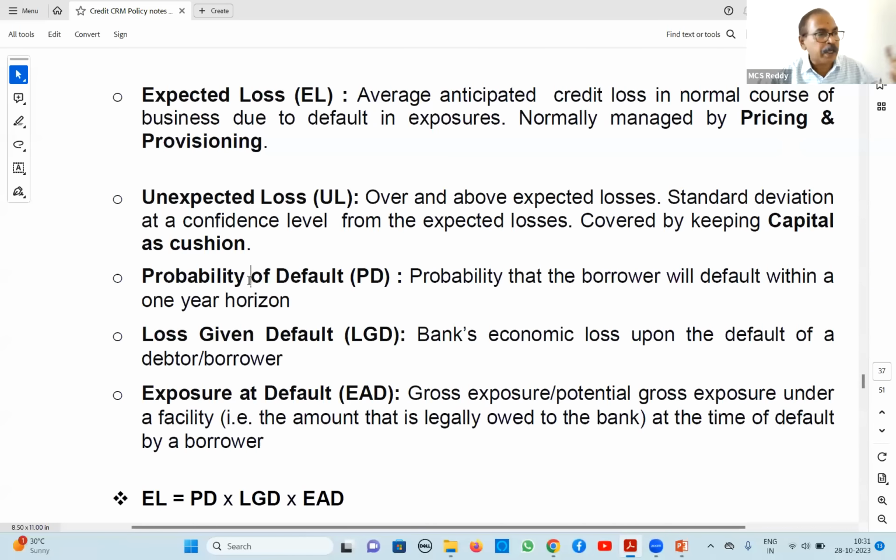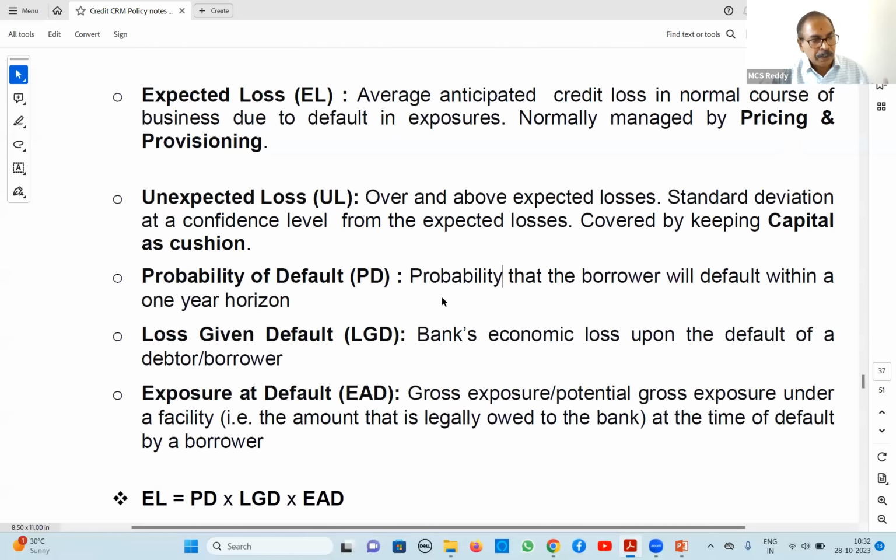Probability of default: we are giving one loan. What is the probability that this loan may default within 1 year? Maybe 0.001%; we calculate this probability of default based on migration analysis. What is migration analysis? This year the account is good, rated low risk. Next year it may go to normal risk, next year moderate risk, subsequently high risk.